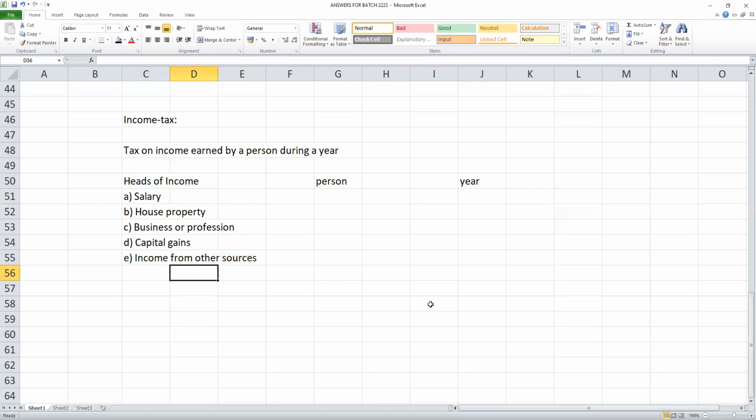If you want to know the example, students, interest on fixed deposit with the bank. Sir, I have a fixed deposit. The bank is paying me 10,000 interest. Bank interest is other sources income. Sir, I am receiving dividend from a company, sir. That is income from other sources. Sir, profit on sale of fixed assets, sir. Profit on sale of fixed asset will be adjusted here, students.